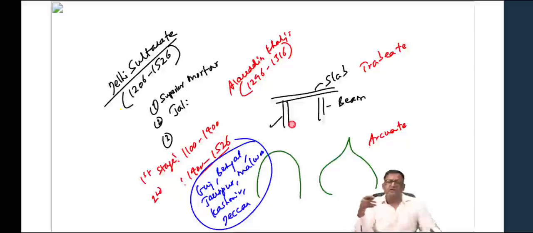Then Akbar was a great builder. He built many palaces. He built forts like the Agra Fort. He founded the city of Fatehpur Sikri. He built the tallest gateway in the world, the Buland Darwaza. So we'll talk about all those things. Then, of course, Jahangir. Jahangir more interested in painting than buildings. But his favorite wife, Nur Jahan, built a tomb for her father, Itimad-ud-Daulah's tomb, which is in Agra. The first Mughal monument built entirely of pure marble.